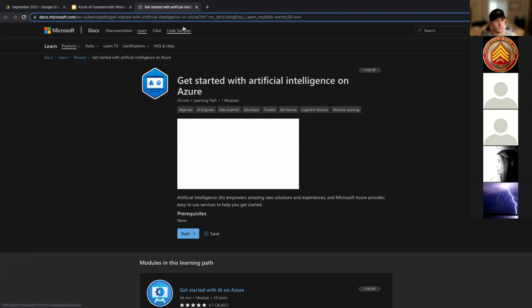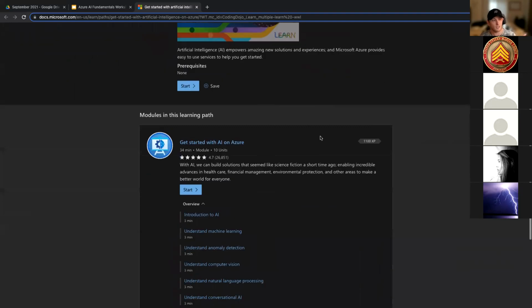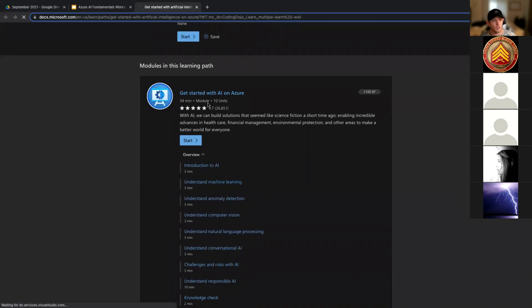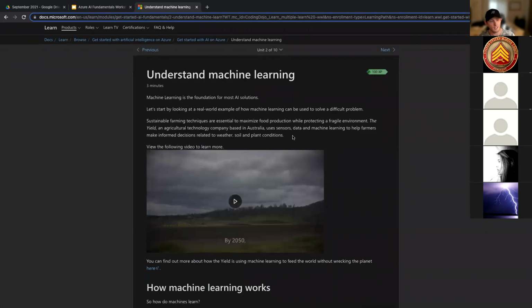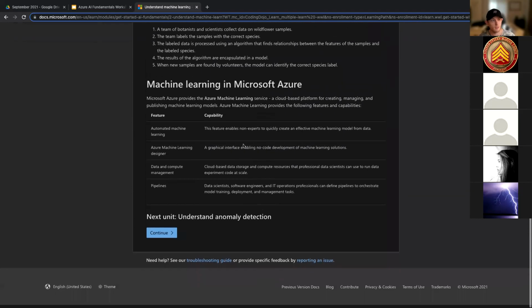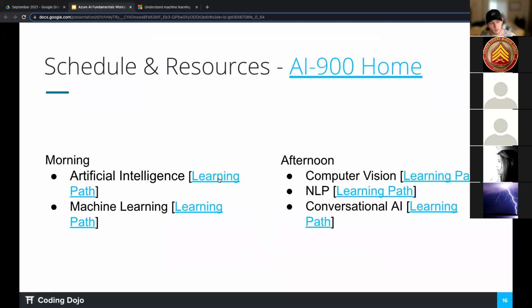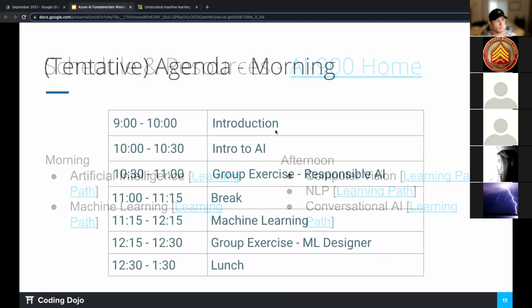So if I were just to look at this, just to get you familiar with that, Microsoft does have its own learning platform. This is where a lot of this material comes from, this and what was on the exam. But this is its own learning platform where you can walk through and understand machine learning. It has a video on how machine learning works, et cetera. So it does teach you as well, and this is set up that way so you have the links to these different pieces if you want to go and study even more.